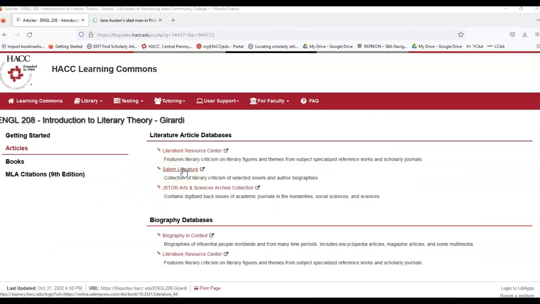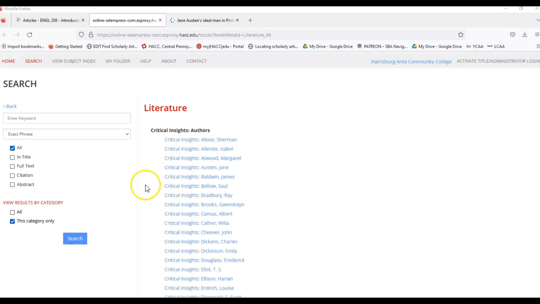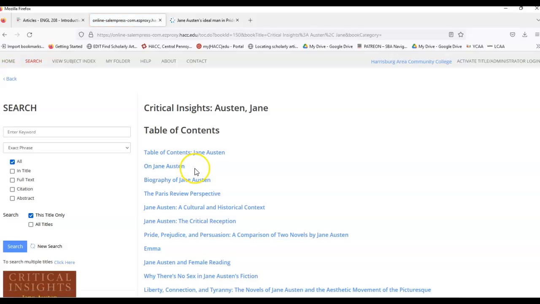So Salem Literature is another great database that has a lot of literary criticism. And for this one, I would go right to the Critical Insights. They have one specifically on Jane Austen. And then they have broken it up under the table of contents to different aspects that they're focusing on.